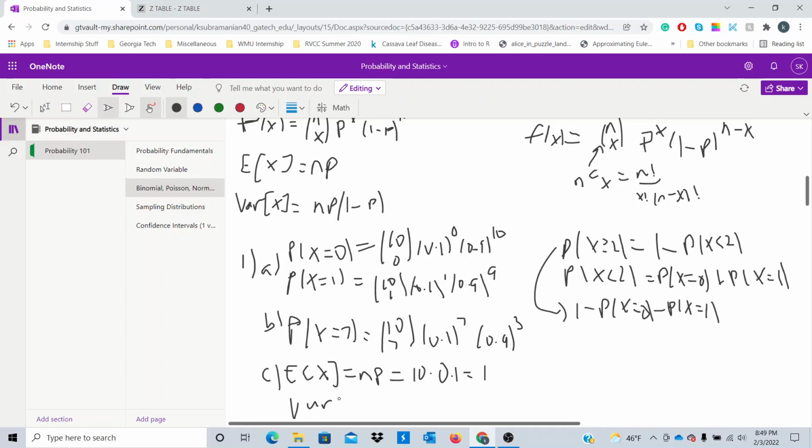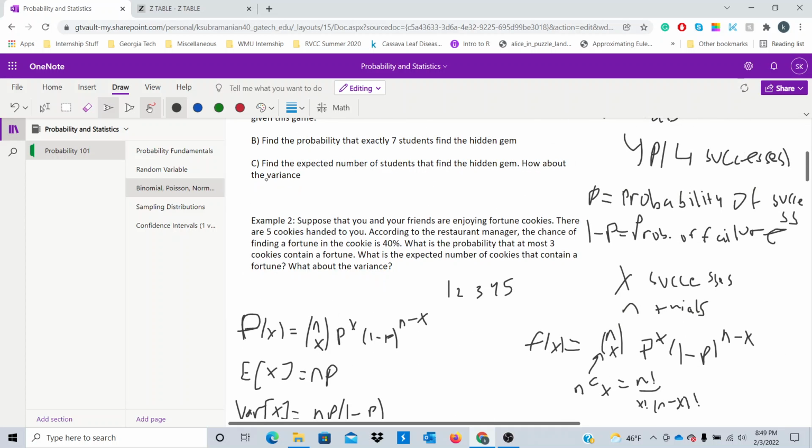To find the variance, we'll just use our formula, right? So the variance is going to be np(1 minus p), which will be 10 times 0.1 times 0.9, which will be 0.9. Punch into your calculator. So this is the variance. All right, that completes part C of question 1.